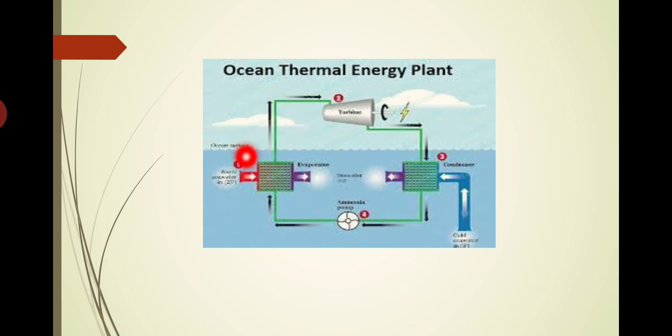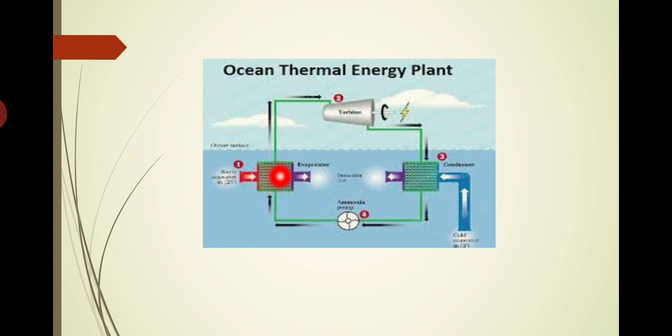From where do we get that hot water? That hot water is available from the uppermost layer of the ocean. At the uppermost layer we have hot water, and that hot water is pumped through the coils of this evaporator heat exchanger. The heat energy from this hot water is absorbed by the cold liquid refrigerant, the liquid ammonia passing through the heat exchanger.